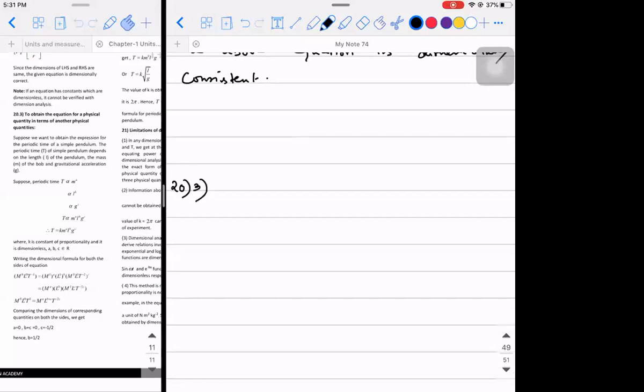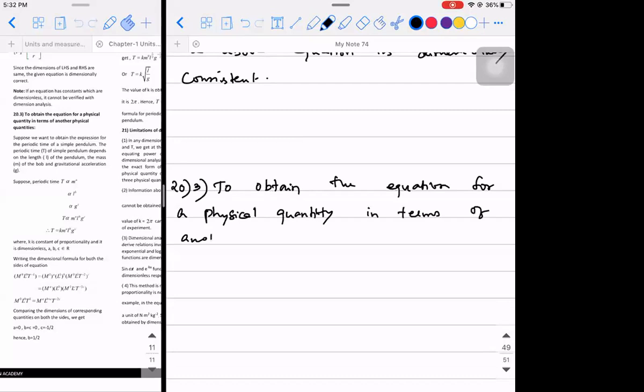The third one is to obtain the equation for a physical quantity in terms of another physical quantity. Suppose I tell you something.